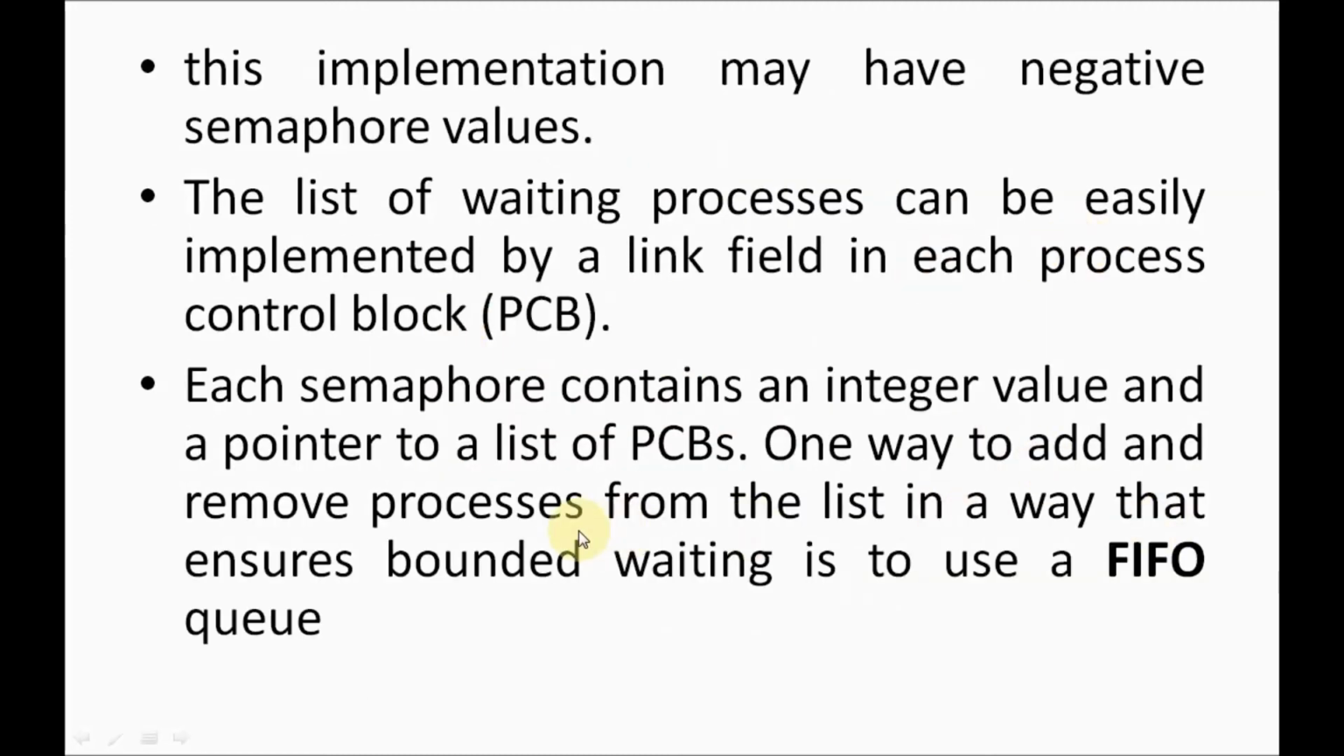And one more important thing, how are you going to move a process from waiting to ready or ready to waiting? You are going to use a FIFO queue. FIFO means first in first out. Which is the first process waiting? Here if 3 processes are waiting, you are going to take the first process, which has waited the longest. The first process that comes in will go out first, right?